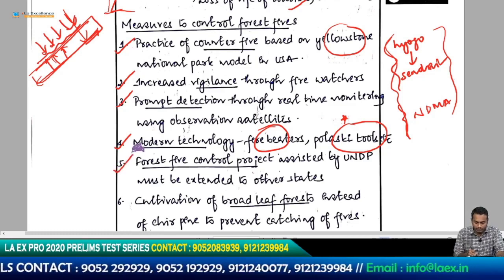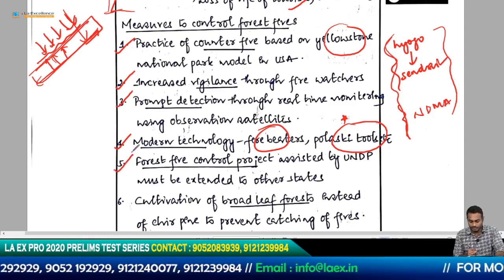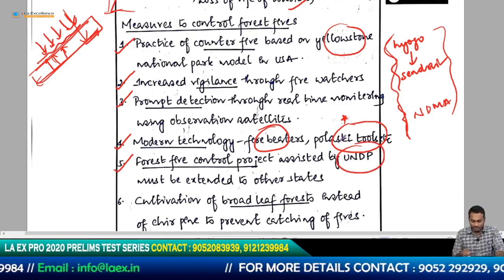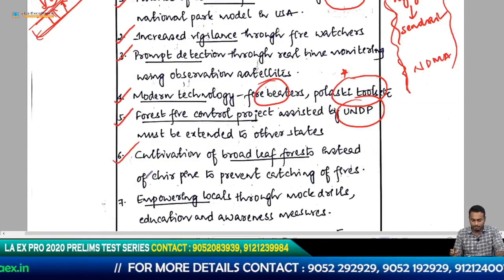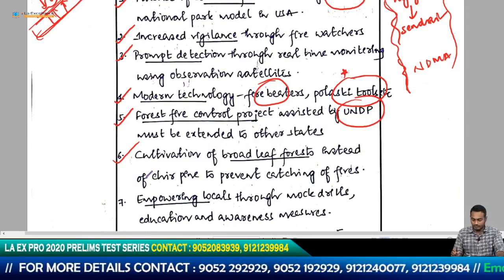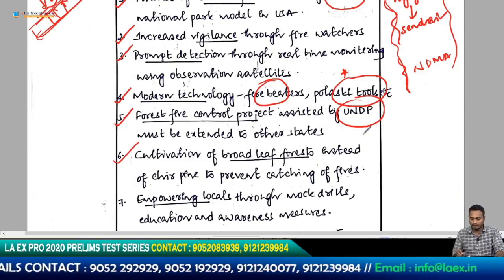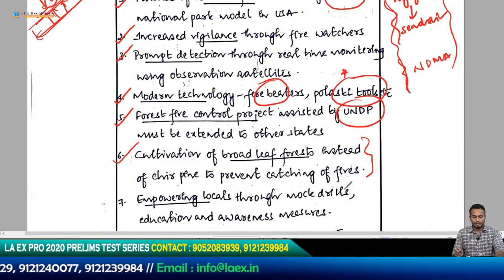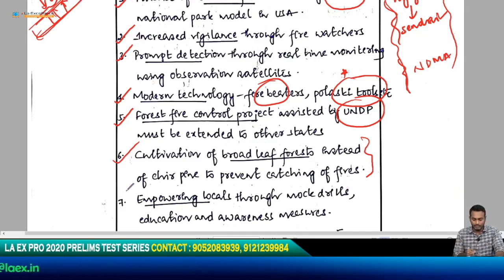And then he's talking about a scheme, the Forest Fire Control Project, which is assisted by UNDP. That is a good point. Cultivation of broadleaf trees instead of chirpine to prevent catching of fires. We spend 20 to 30 seconds on the contrast between broadleaf trees and chirpines, and he's basically telling you the same point. Empowering locals through mock drills, education and awareness. These points are really good.